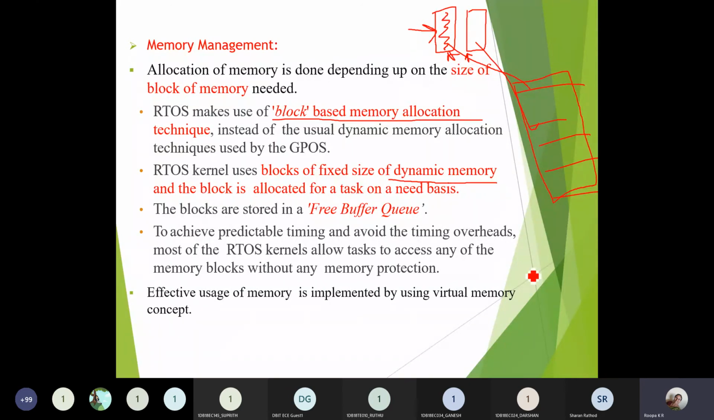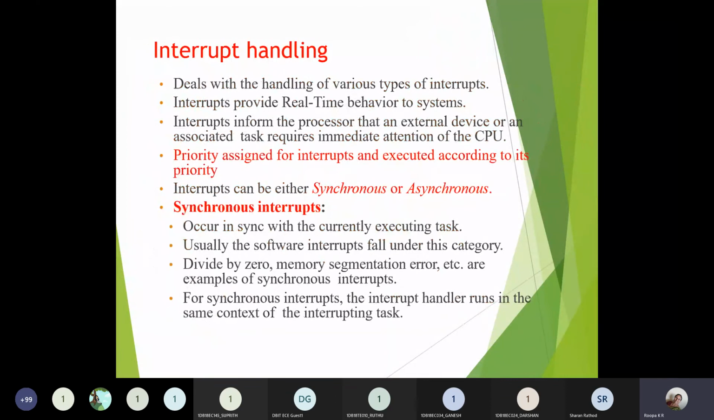So here there will be a virtual memory concept as well. The virtual memory concept is explained in the next part of the chapter. For efficient utilization of the memory we have, we'll go for this virtual memory concept. So this task TCB or whatever the PCB that has been created by the RTOS or the real-time kernel will follow this virtual memory concept also to utilize the memory in an efficient way.